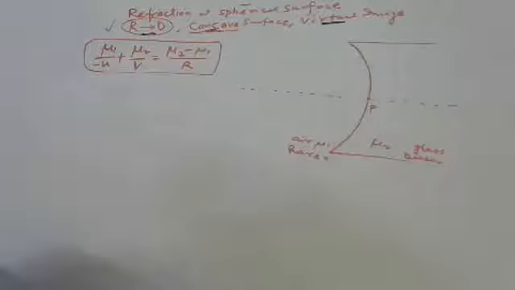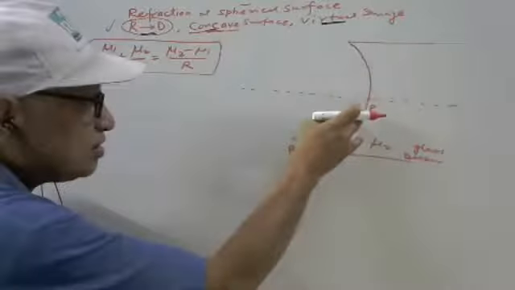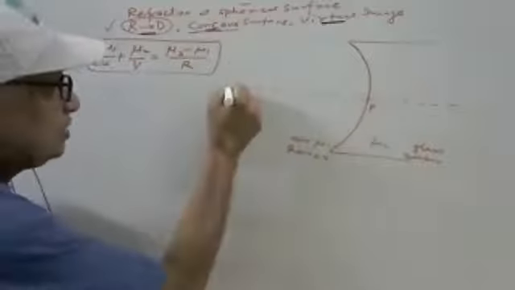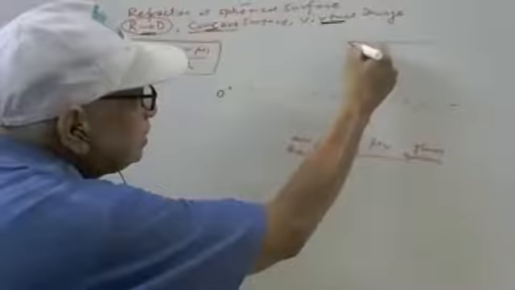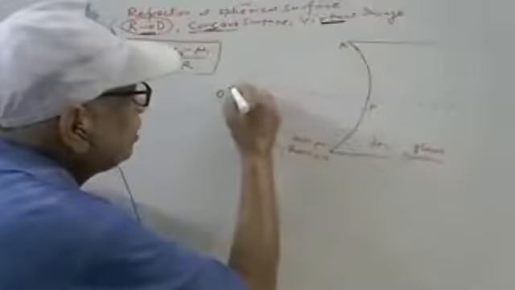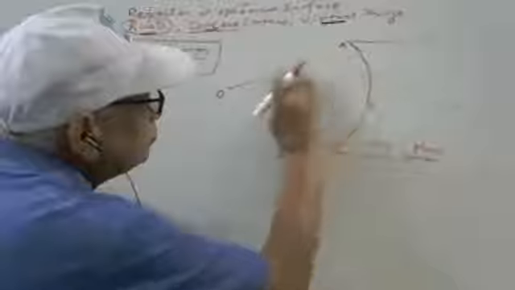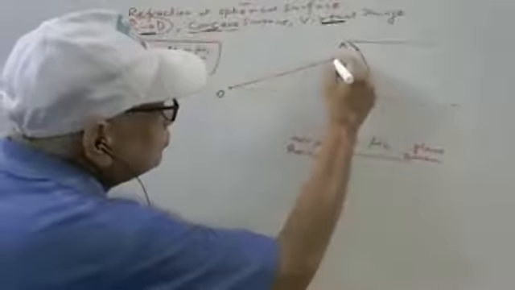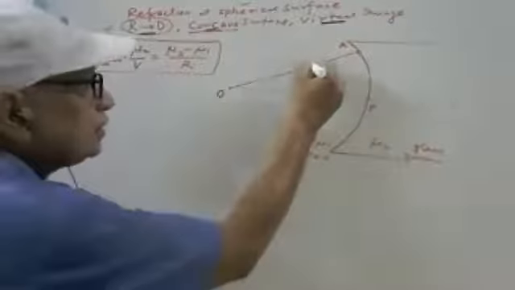Suppose that here in air, rarer to denser medium, concave surface. Let this be the object O. See here, A. O is the object, OA is the incident ray.